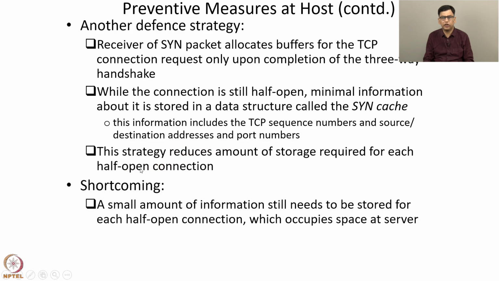So a shortcoming is that a small amount of information still needs to be stored for each half-open connection, which occupies space at the server. So if attackers open a large number of connections with the victim, since a small amount of information is stored for each half-open connection, the half-open connections will collectively exhaust the buffer space of the victim. So that's the shortcoming of this strategy.